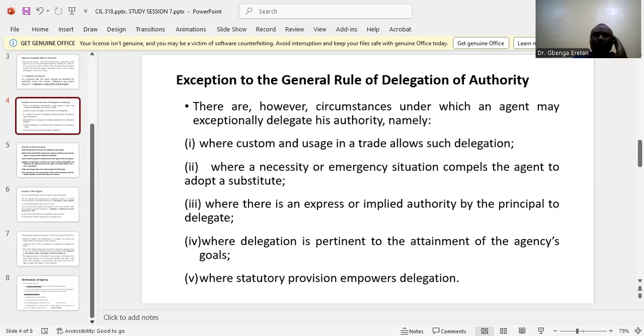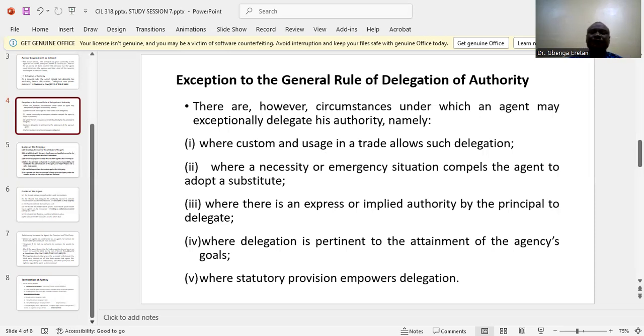Number 4, where the delegation is pertinent in order to attain the agency goal, where it is fundamental that when the agent delegates the authority that has been delegated to him, he will be able to achieve the goal of the principal, that delegation could be accepted under the exception of the rule of delegation of authority.